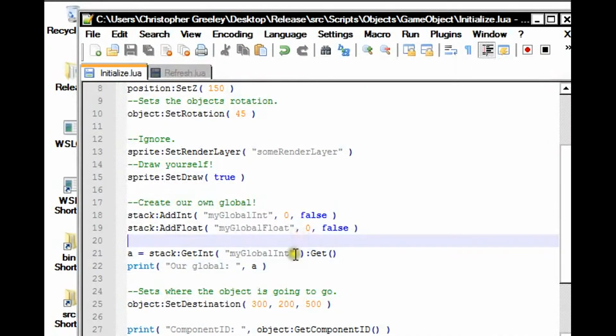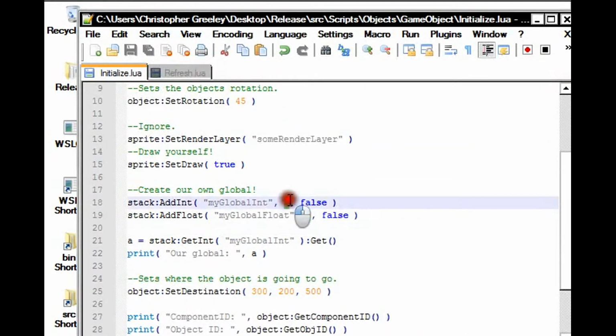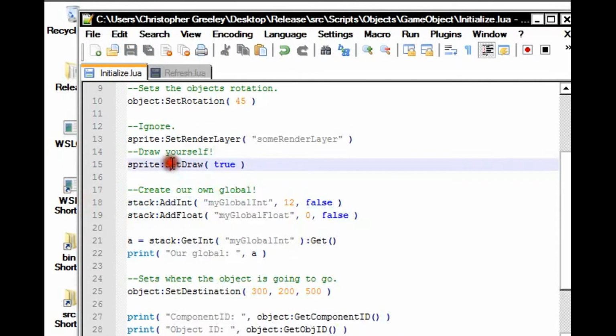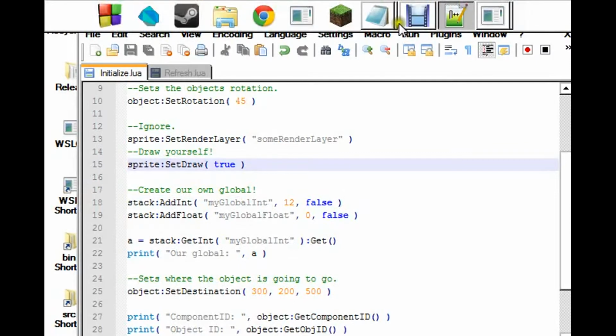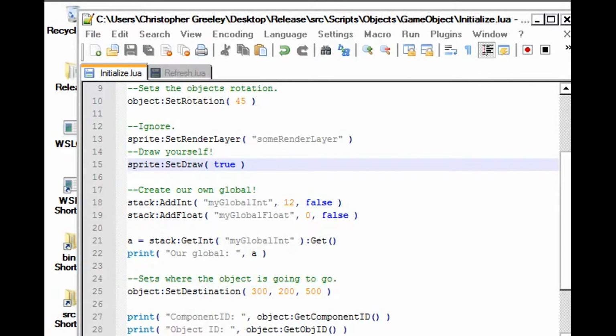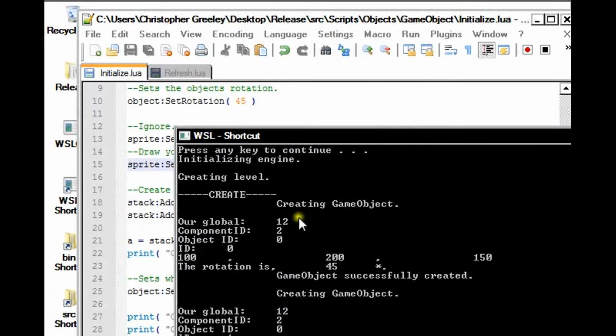Now Windows thinks it's not responding. Now let's set this to 12. As we can see, our global is now 12.